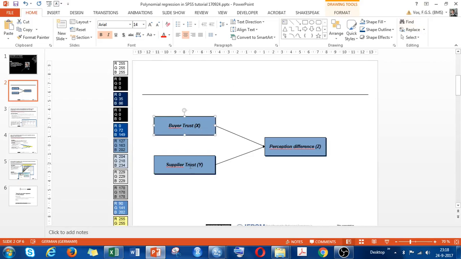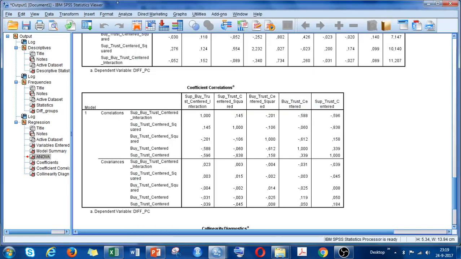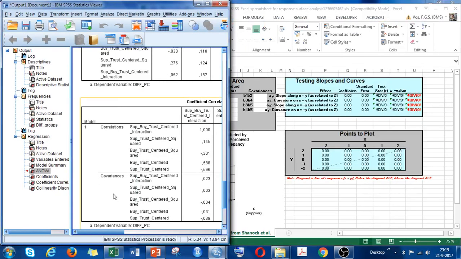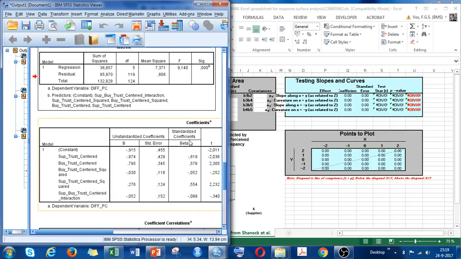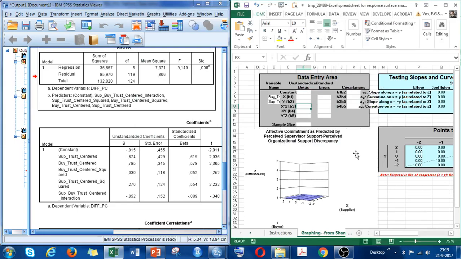Yes, X is buyer trust, Y is supplier trust. Then I put this on this side so that I can see it a little bit better. And I put this on the right side. I hope this works, that we can still see everything.